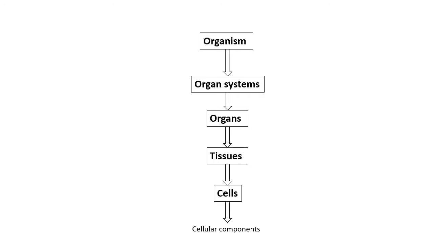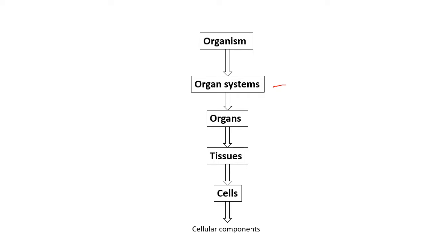Now what I have shown here is one small flow chart talking about a multicellular organism. The best thing, let us take humans. A human is an organism which has got a lot of organ systems: digestive system, respiratory system, circulatory system, excretory system.